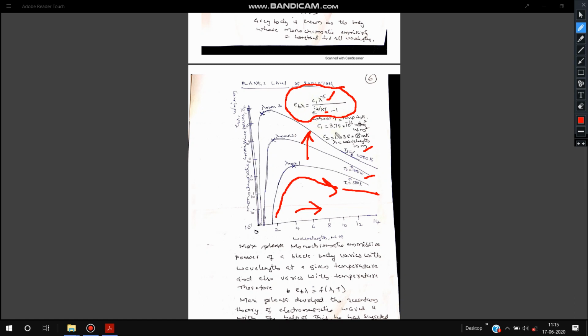C1 is equal to 3.74 into 10 raised to minus 16 watt meter square, and C2 equals 1.438 into 10 raised to minus 2 meter Kelvin, and lambda is the wavelength in meters. This is Planck's law of radiation.